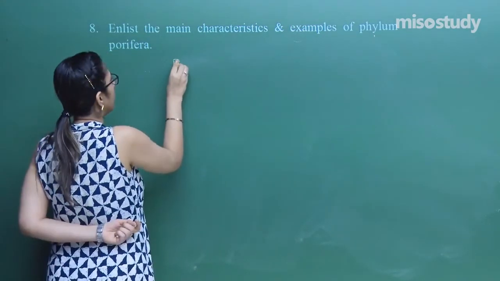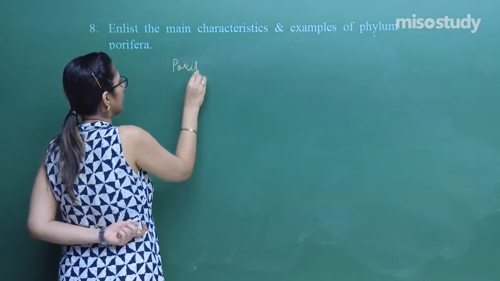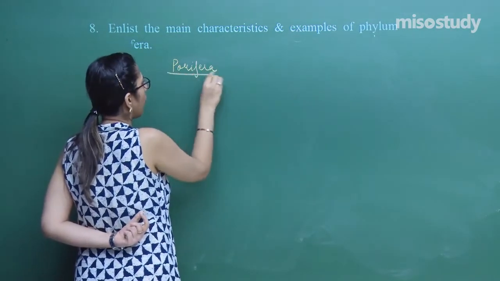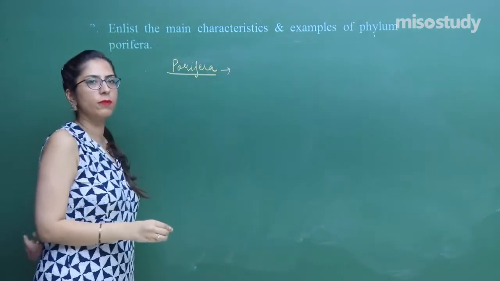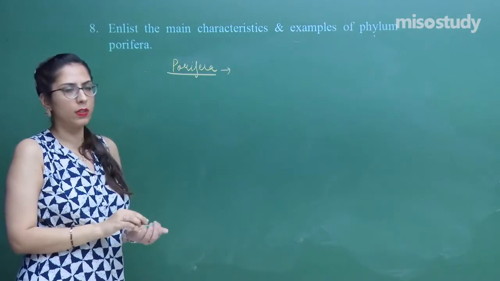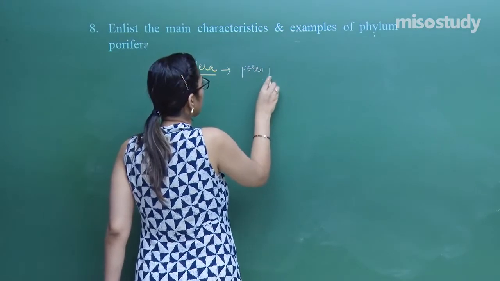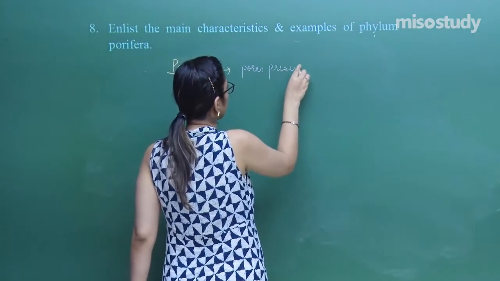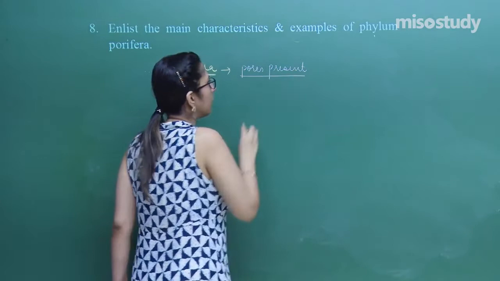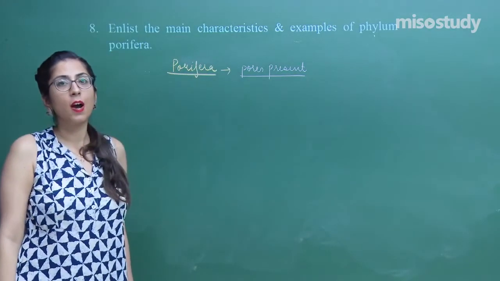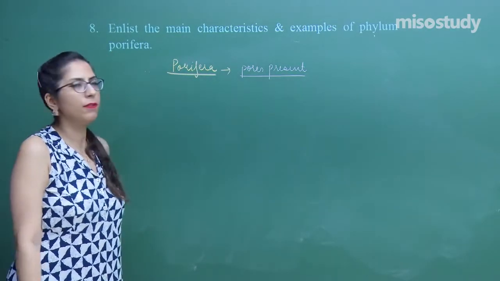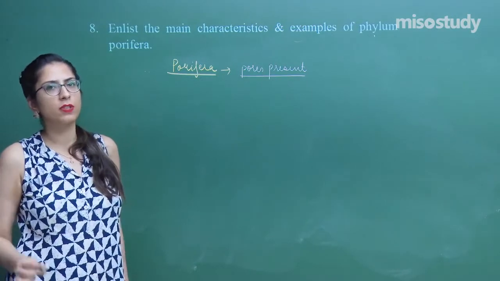So to talk about Porifera. Porifera are those group of organisms which have pores present on their body, and these pores are called ostia. They have some specific function, which we will be discussing.